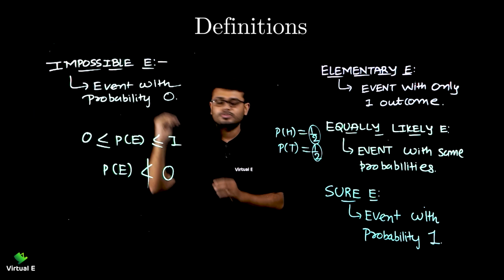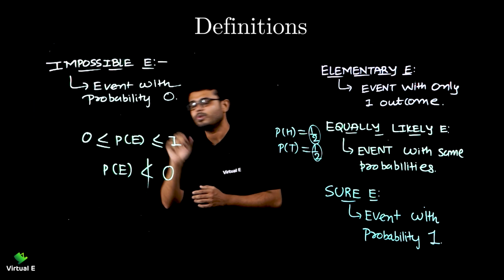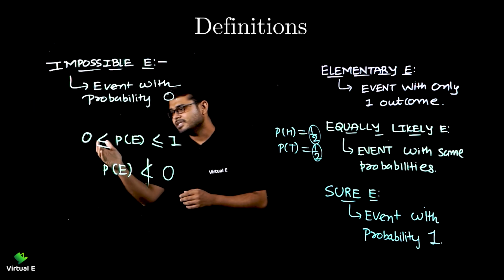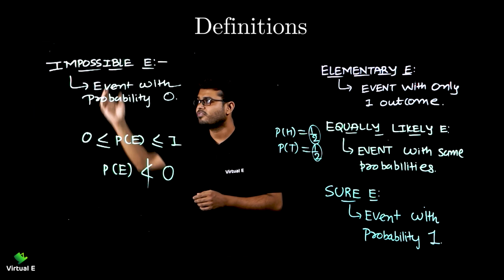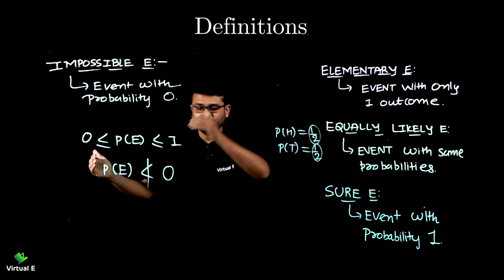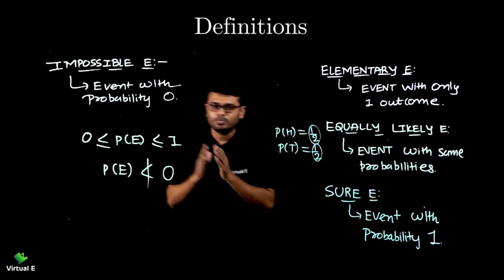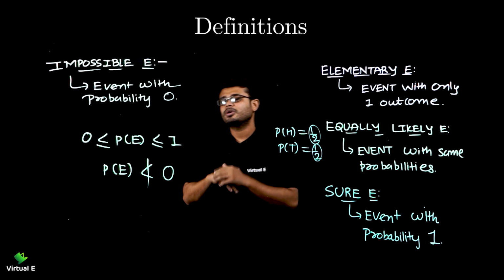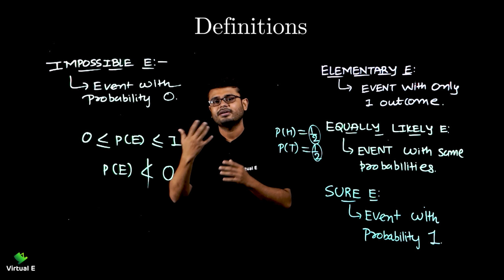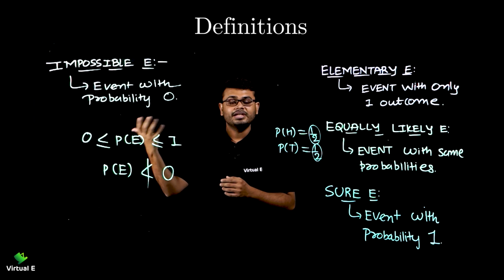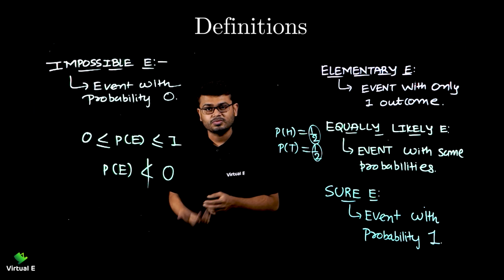Now, from these two events, sure events and impossible events, we can conclude one thing, that the probability of an event lies between 0 and 1. It can be 0, yes, for the impossible event. It can be 1 for the sure event, and any number between them is valid, right? This is a very common question: which of the following cannot be the probability of an event? Sometimes it is written in the form of a fraction, sometimes in the form of a percentage as well.